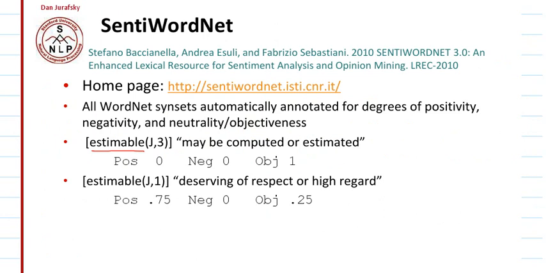So this is actually the probability among these three classes. But if we take estimable in the meaning of deserving of respect or high regard, it is a positive kind of word and not a negative word. So it has a positive probability of 0.75 and objectivity of 0.25. We can access SentiWordNet directly through its libraries, and it's freely available over the internet. You can go to this URL.